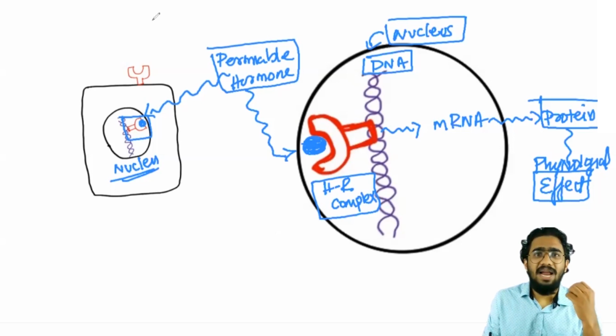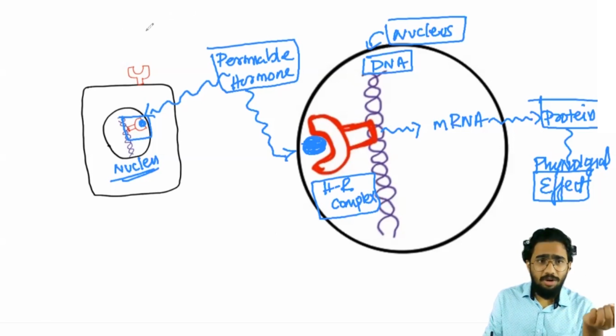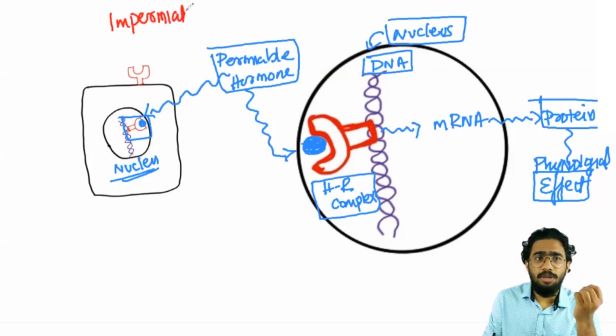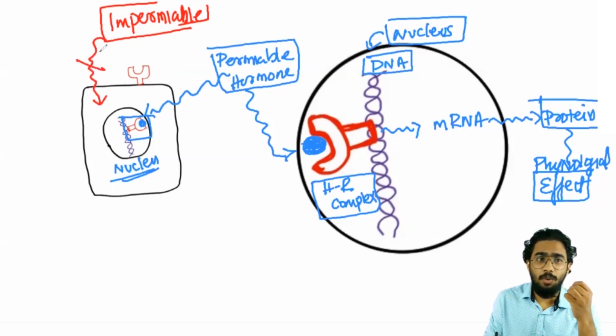Just imagine that the hormone which is coming to act over the cell is impermeable to the cell membrane. What will happen if that impermeable hormone is coming? Can this hormone get entry into the cell? No, it cannot go inside because it is an impermeable hormone. So what will this hormone try? The hormone will come and bind over the receptor which is present on the surface of the cell membrane, a cell membrane bound receptor.